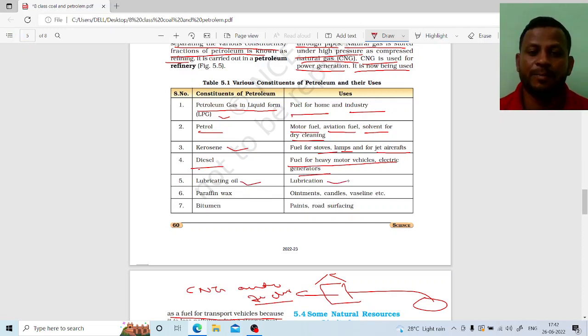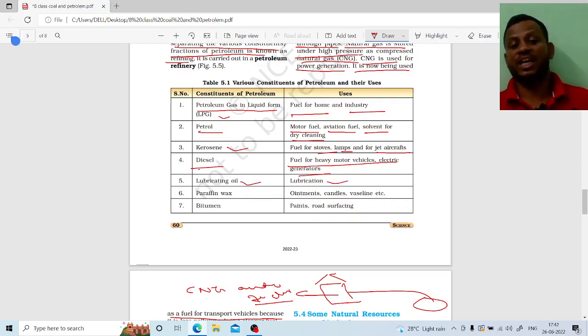Lubricant means lubrication, which we call grease. Paraffin wax, look here, is used in ointments and candles, happy birthday candles, and Vaseline, which we use in the winter season to soften our skin, and it is used in paints and surfacing. These are the uses of petroleum products, right?